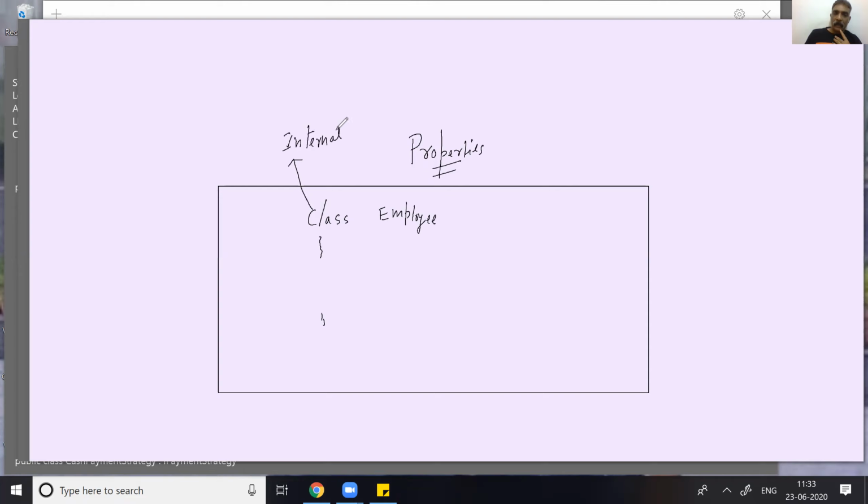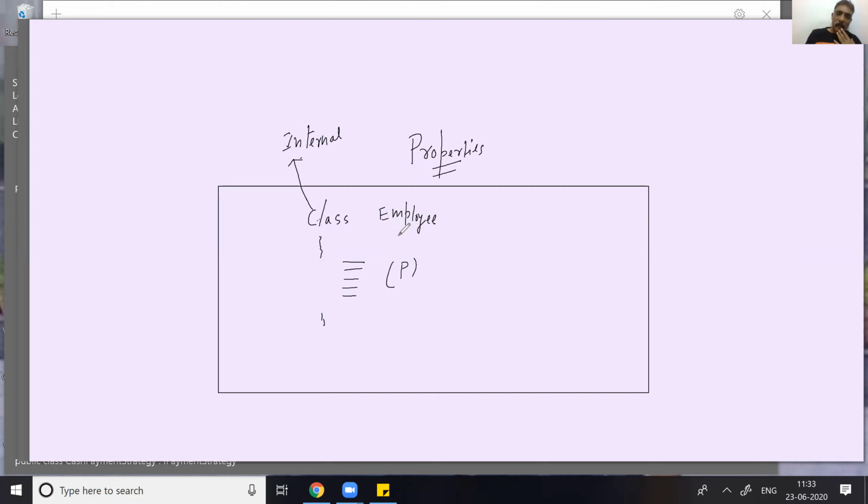By default, anything within a class is private, whether a constructor, a variable, or a function. If you write anything within a class, it is by default private, unless and until you mention the scope.